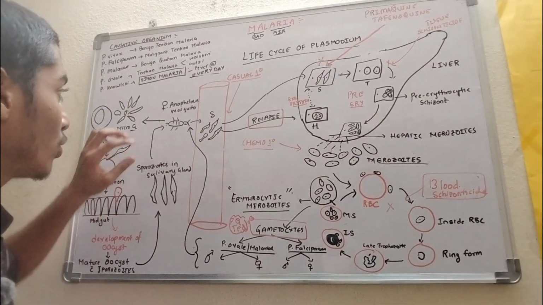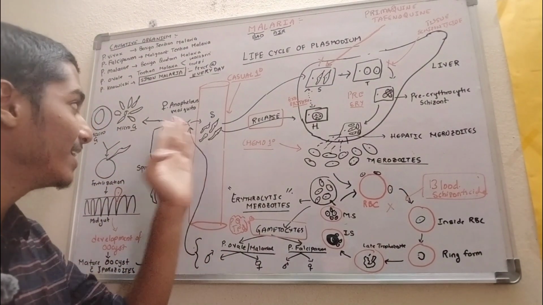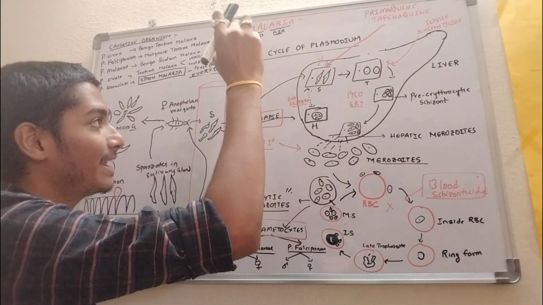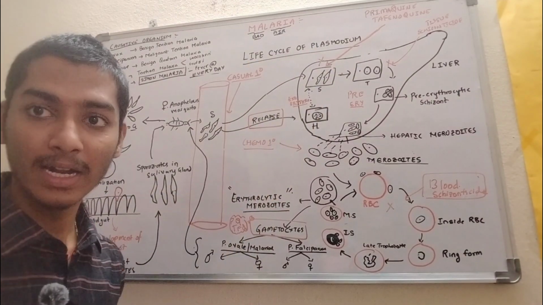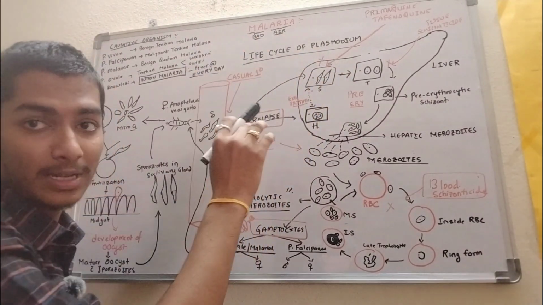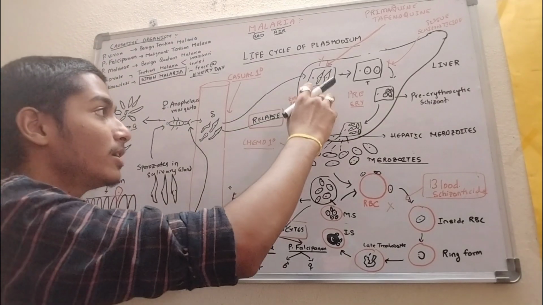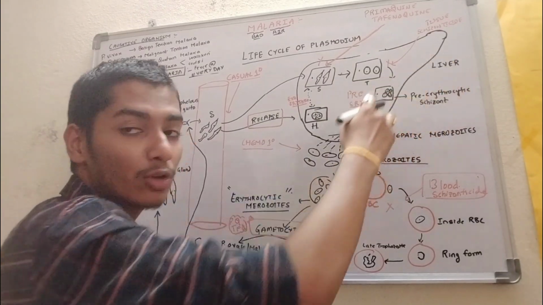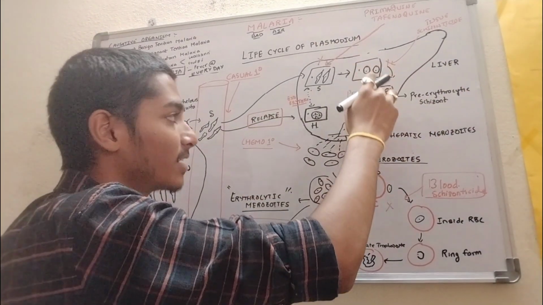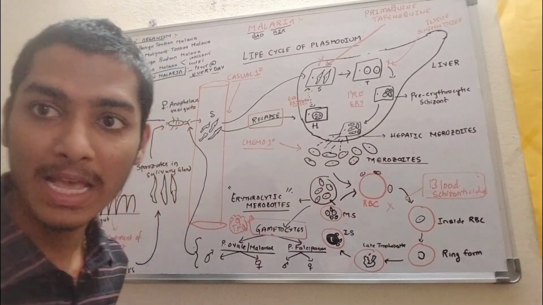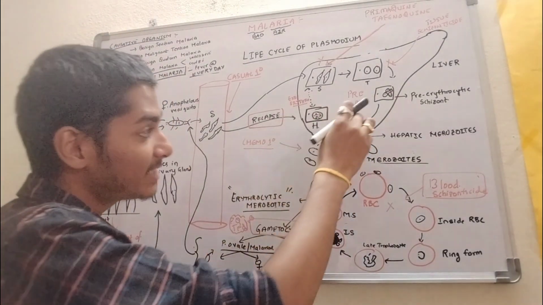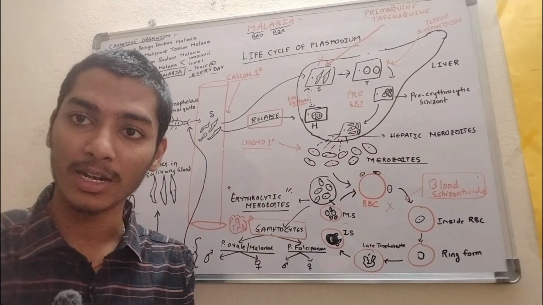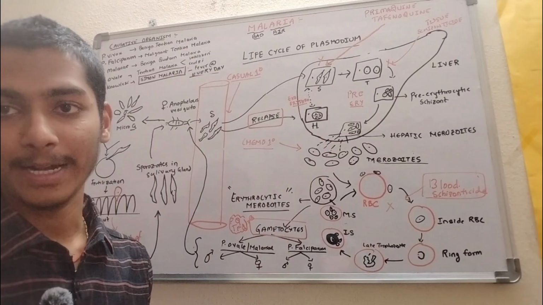So let's dive into the life cycle of Plasmodium. The bite of the female Anopheles mosquito causes the release of sporozoites into the circulation. These sporozoites go and infect the liver, the hepatocytes. Now they form trophozoites inside the hepatocyte, and these form the pre-erythrocytic schizont, which forms the hepatic merozoites, which are released into the circulation by the rupture of the hepatocyte.